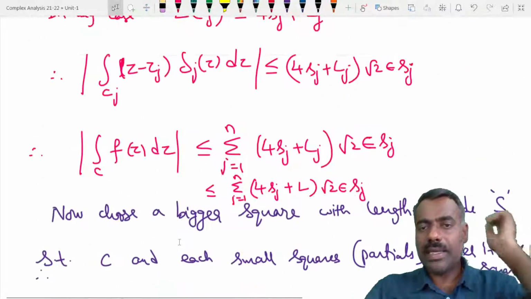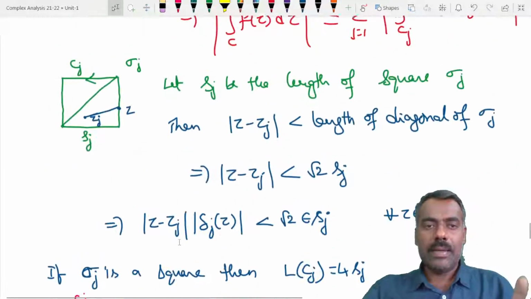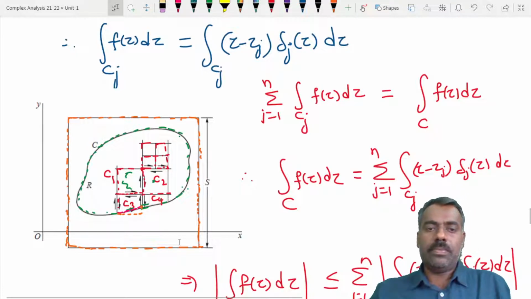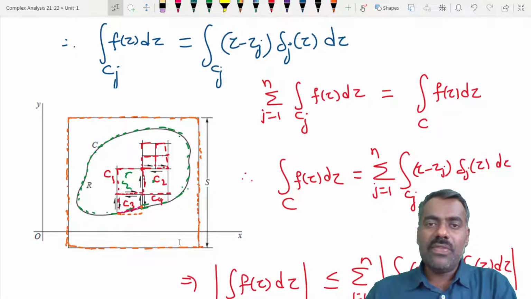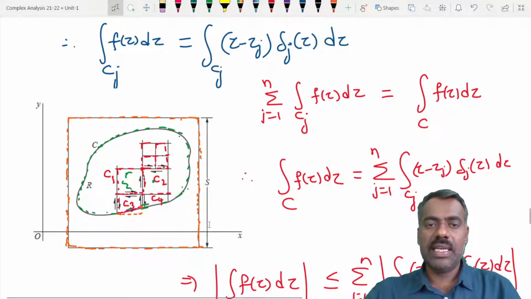So it is not a difficult one. Even though the proof looks a little bigger, what we have to understand is that every time we partition and take these squares, and we deal with that particular square by considering the boundary of that square, Cj. Therefore the integration of f over C is the same as the sum of the integrations of f over the Cj's.